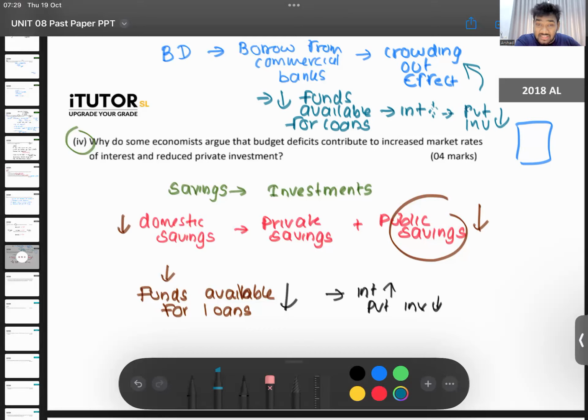Then you can say further, in addition to this, when the government has a budget deficit, they will try to finance it using the commercial banking system. When governments finance it through the commercial banks and borrow money, again it leads to a shortage of funds in the loanable fund market. This will result in a crowding out effect, and interest rates go up, and that story.